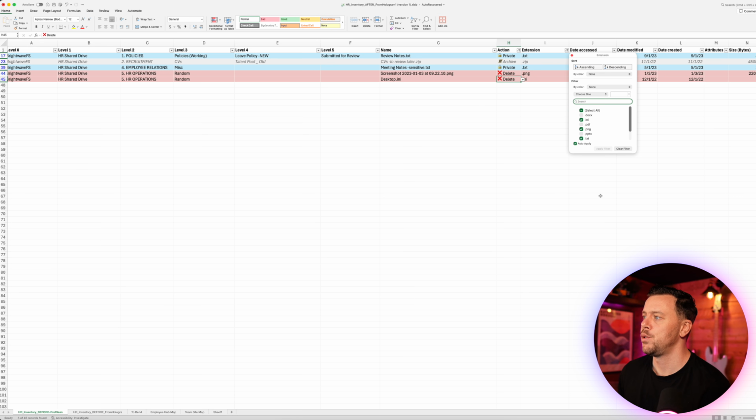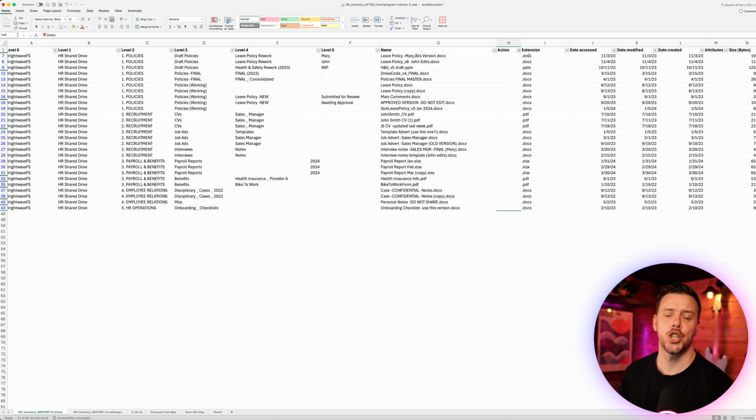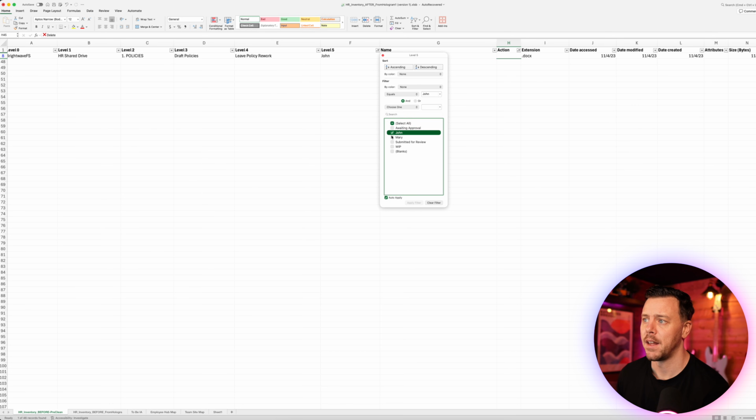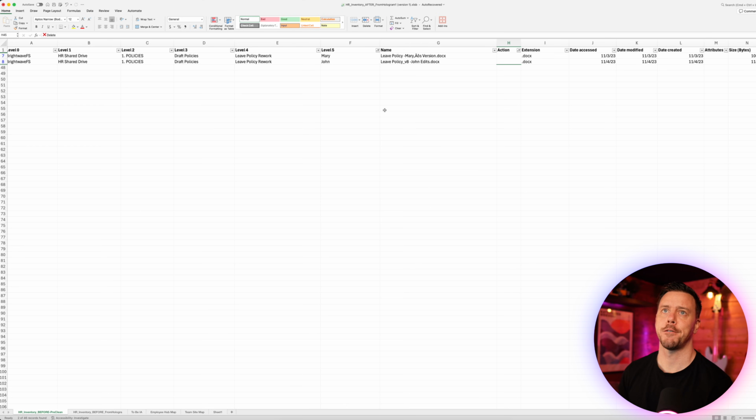So now we can remove our filter here. Again, we're just chipping away at what's left. The next thing you might do is start to look at the folder levels. If you click the filter drop down, you'll get a nice view of what's in here. So I could look in here and see, is there anything that I can make a quick decision on? Things like John and Mary are going to be more personal edits, private stuff, so not necessarily for the intranet side of things. These are edits on policies and things like that, so I will just say that these are going to be private for now.